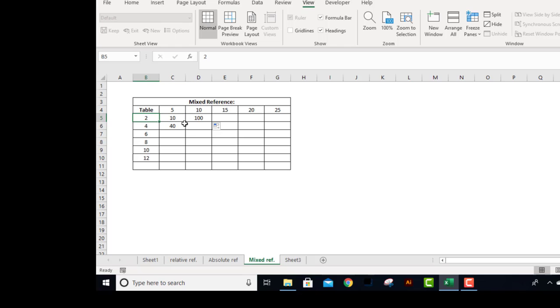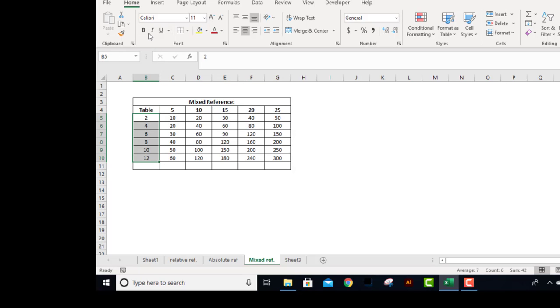So in this case, when I copy and paste towards the right, the columns are changing and I don't want them to change. That is why I have to put a dollar sign before the column to freeze it. Now let me delete these wrong values. Now if I copy and paste it down and drag it towards the right, you can see it shows me the answers which I want. Let me highlight this so you don't get confused.